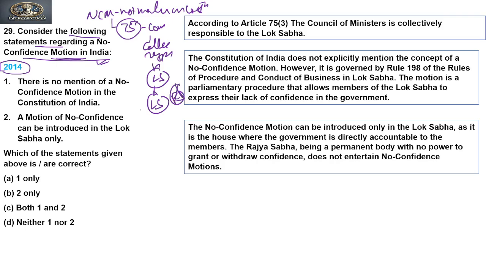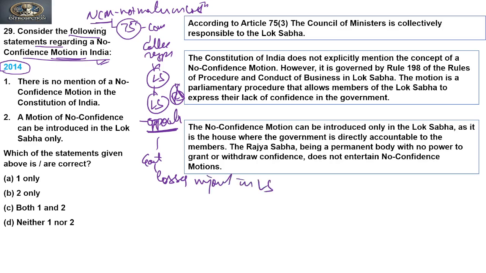Clear? This no confidence motion is used by opposition members to showcase that the government has lost its majority in the Lok Sabha.